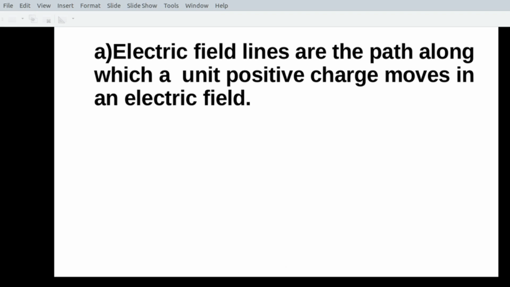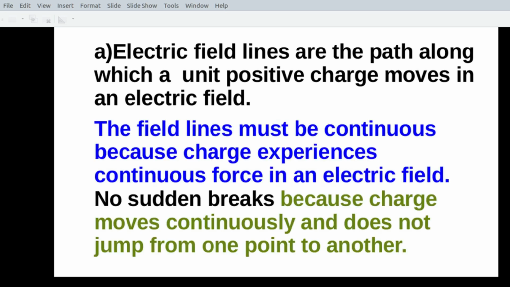We know electric field lines are the path along which a unit positive charge moves in an electric field. That is the definition of electric field lines. Now, why are the field lines continuous? Because a charge experiences continuous force in an electric field. Okay? So, whenever a force is acting on a charge, the charge must move. So, the charge experiences continuous force in an electric field, and so the electric field lines are continuous.